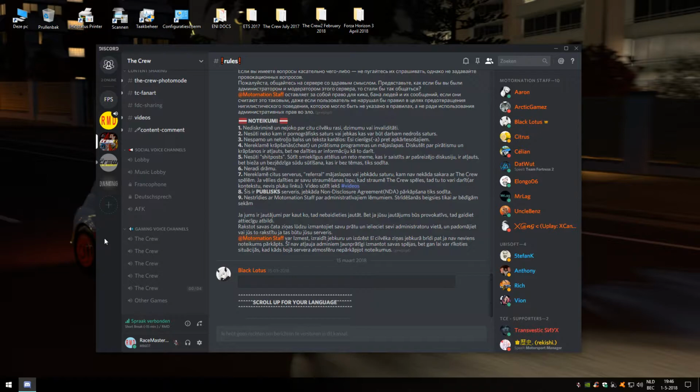For those of you not familiar with Discord, it's something like Skype and TeamSpeak, which you can use to communicate verbally with voice chat or with normal chat with other people. And also for the crew, there is a channel, a server. But how does it all work?